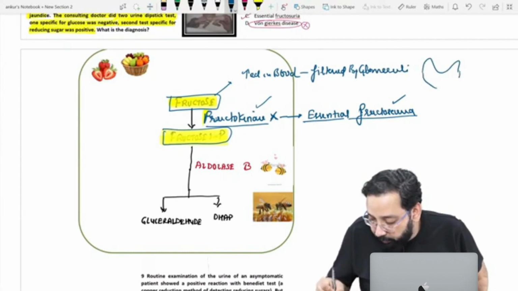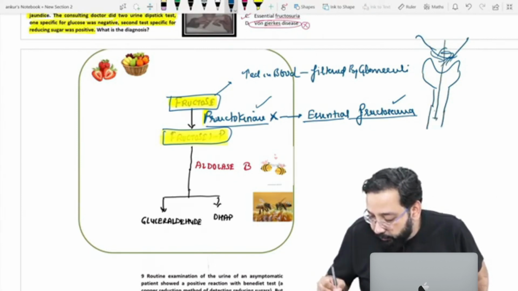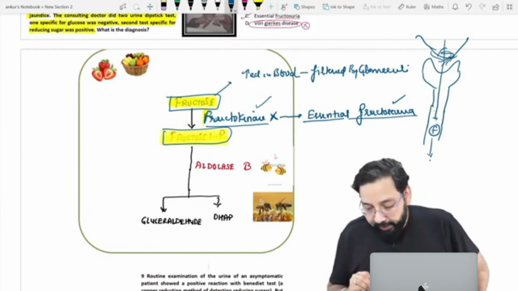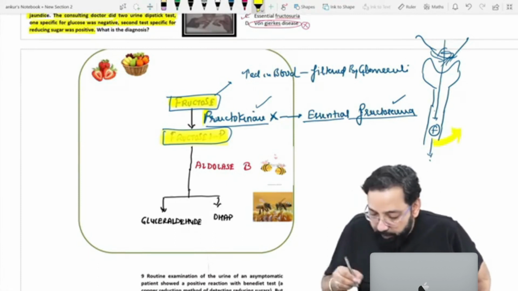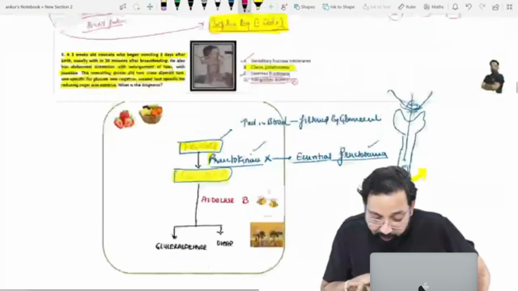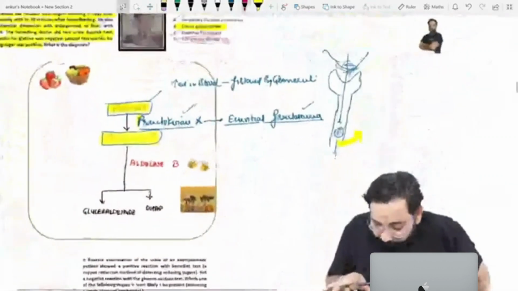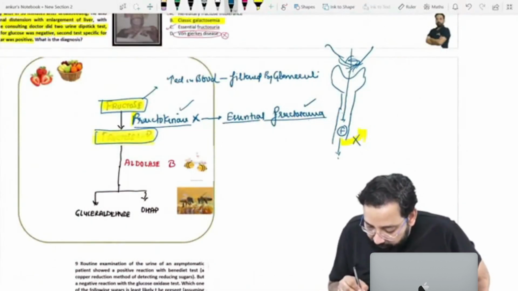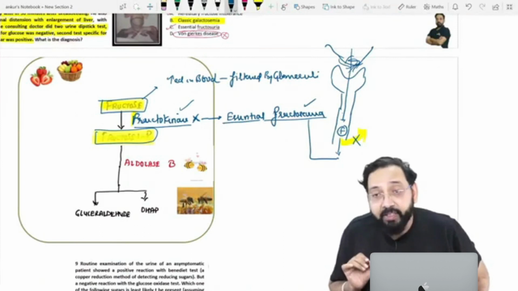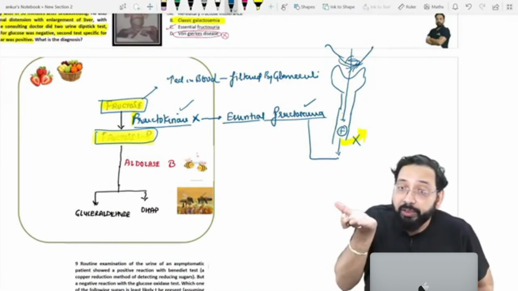When it is filtered by glomeruli, it would not be reabsorbed properly, because I told you the renal threshold of fructose is low. Yes, that's why fructose will be excreted in urine. When it is excreted in urine, there would be no increased fructose.